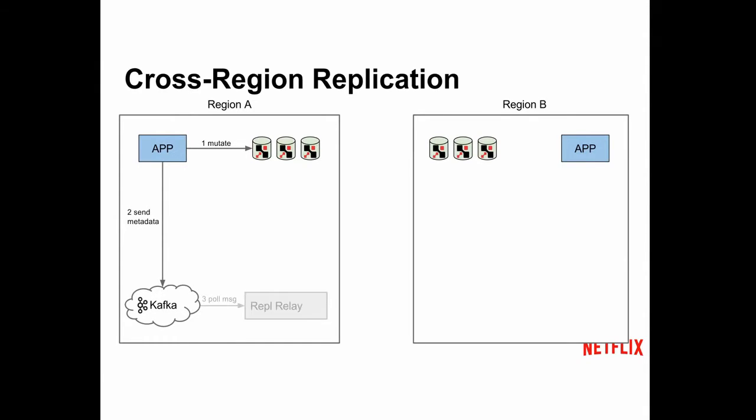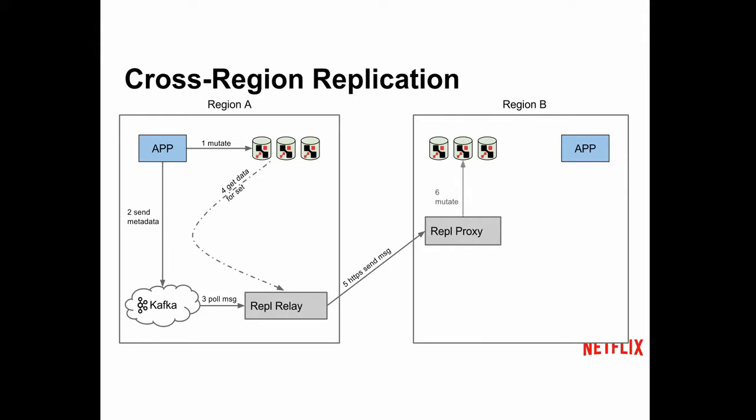Say region A and region B. We actually have 3 regions, so this applies between all pairs. You do something, you set a key, and it sends some metadata to Kafka. We have a system that we call a replication relay that is listening to this Kafka metadata stream. It will pull the data if it needs to and send it across the wire to the other region, also to our own system.